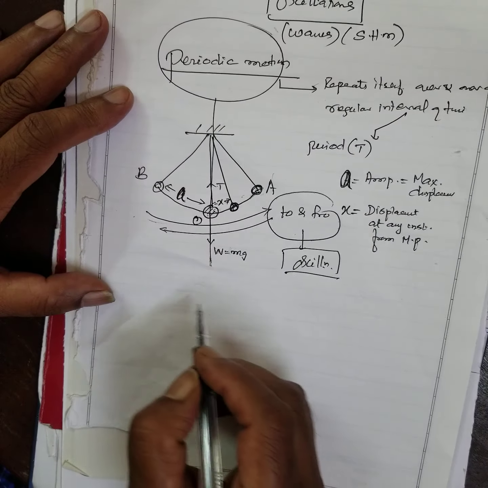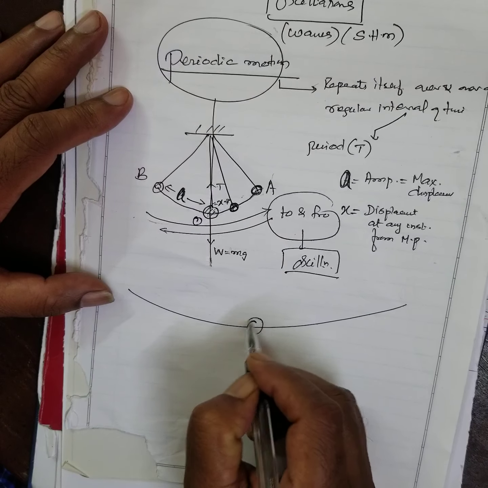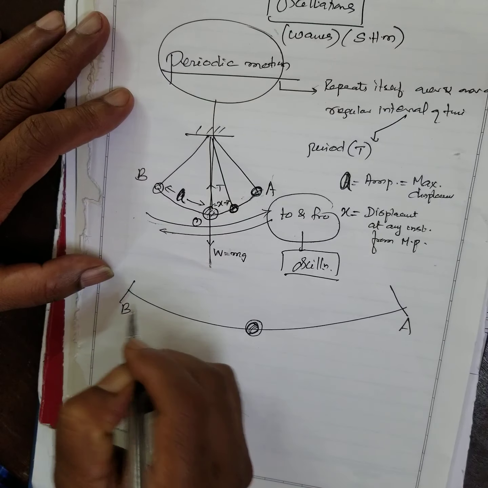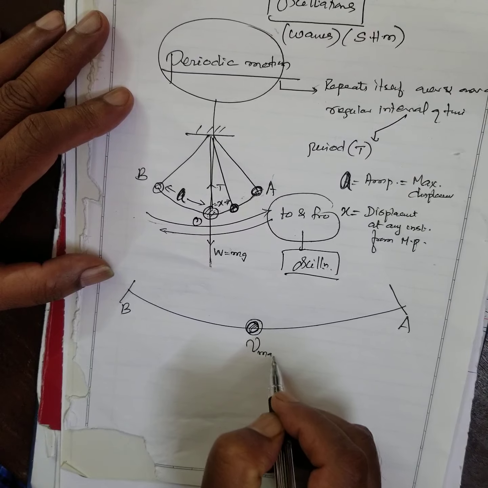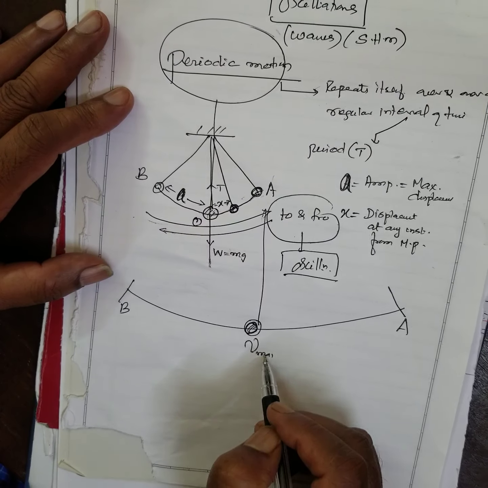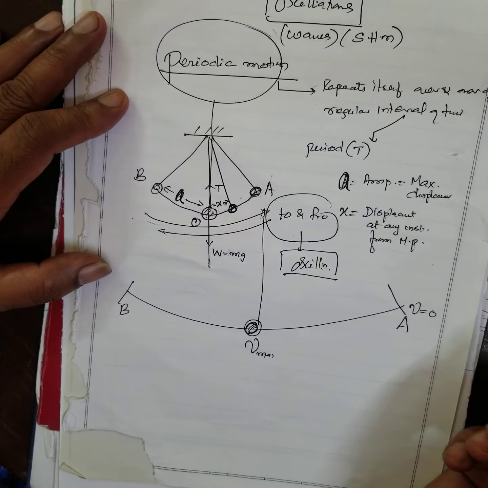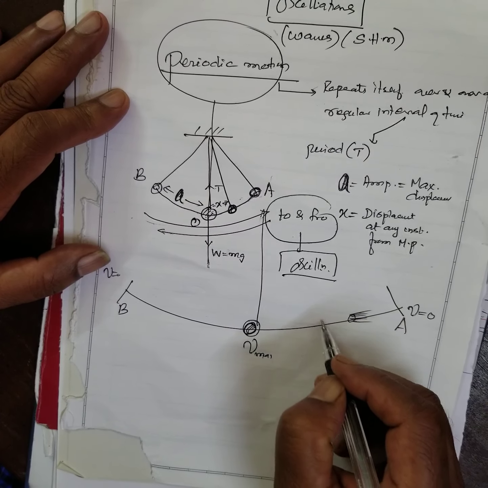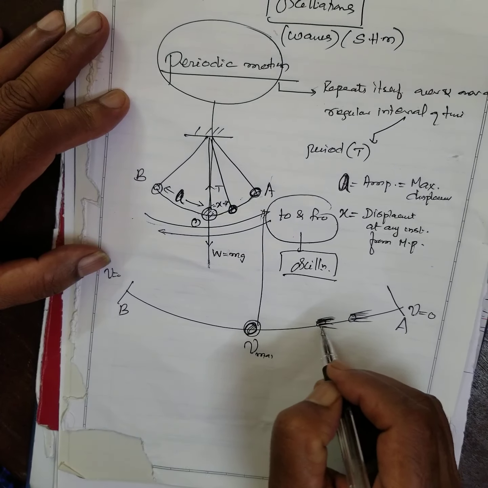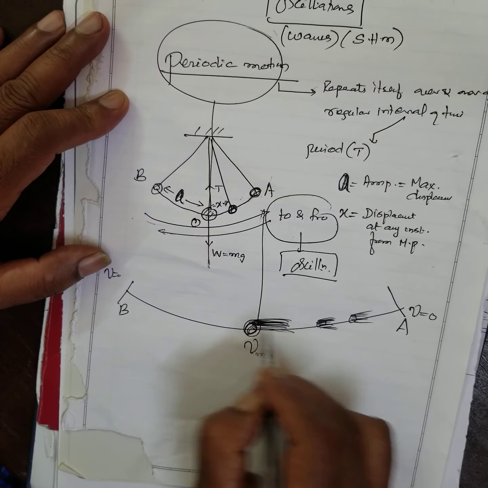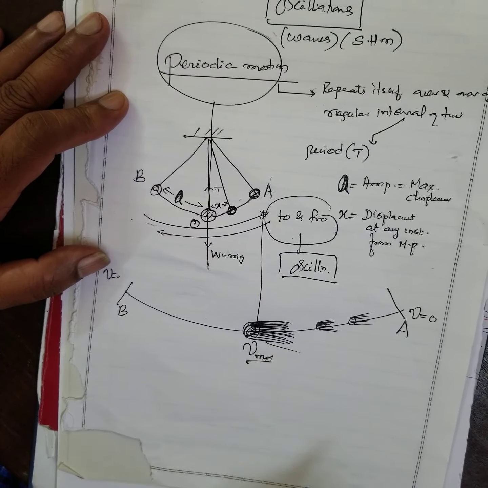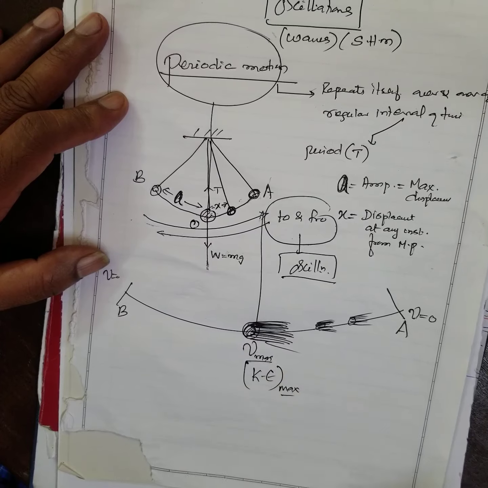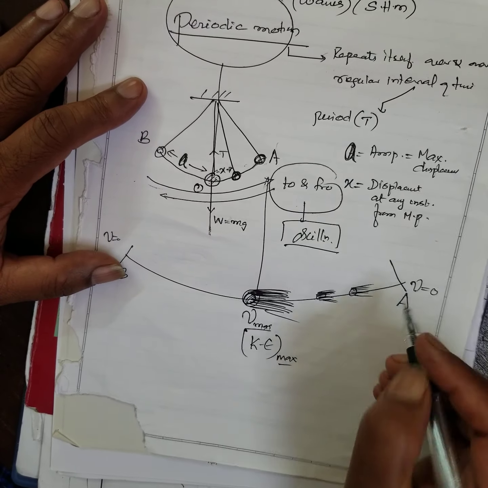Now what actually happens, I'll describe this. This is the mean position. These are the extreme positions, A and B. Here the velocity is maximum. Here the velocity is 0. Here also the velocity is 0. The bob gets accelerated, so fast it comes. Here is the maximum velocity. In other words, you have maximum kinetic energy here. Here the kinetic energy is 0.